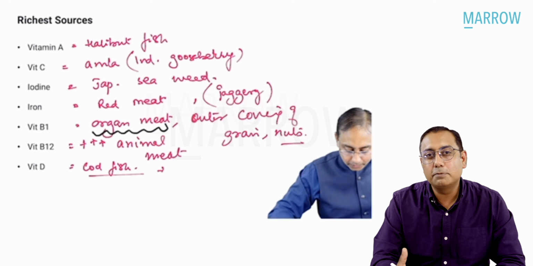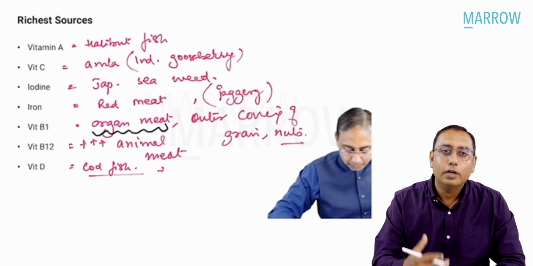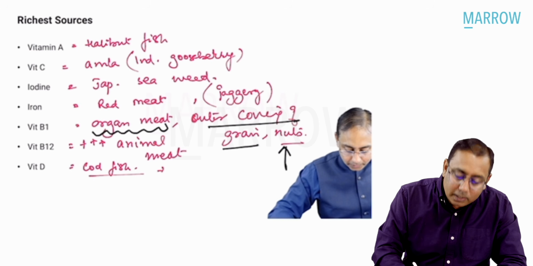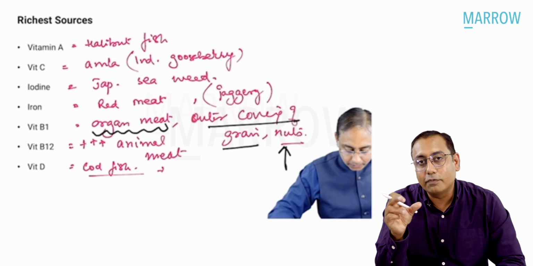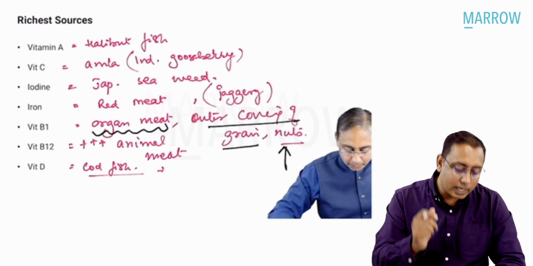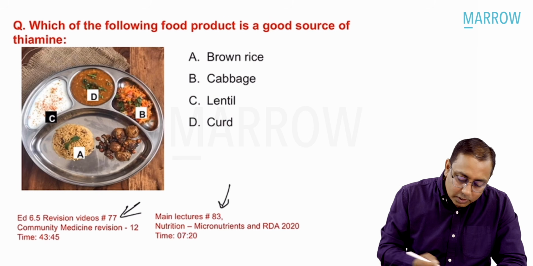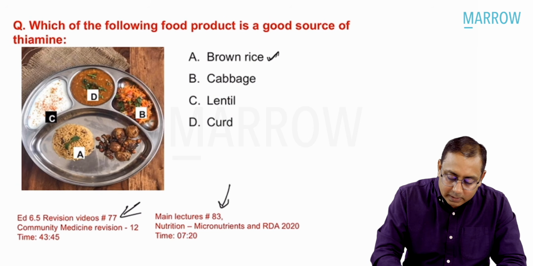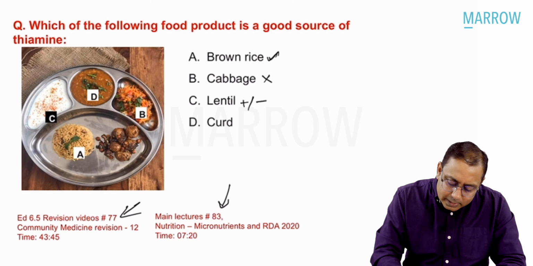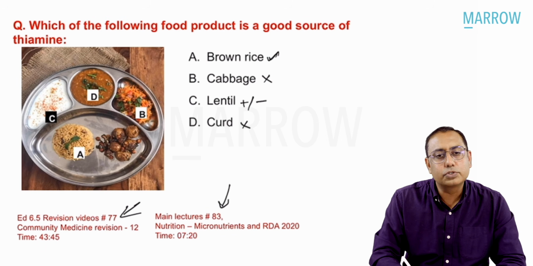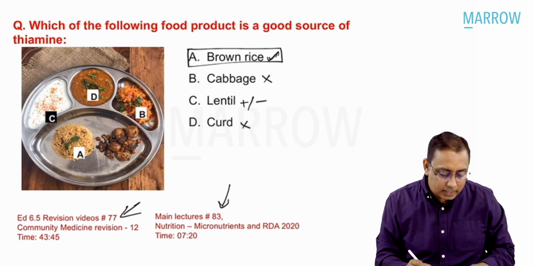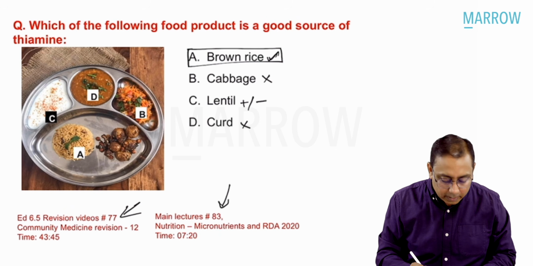But most of the time people won't be consuming organ meat. What is the next best source? Next best source could be nuts. We can also have the outer covering of grains, the outer covering of rice, grains and pulses. That is also a very good source of thiamine, that is vitamin B1. What you can see over here is brown rice. Yes, very good source. Cabbage, green leafy vegetables, lentil, yes, it could be a good source. Curd is not a good source of thiamine. The best answer over here is brown rice or the full husk rice. That is the best source of thiamine.